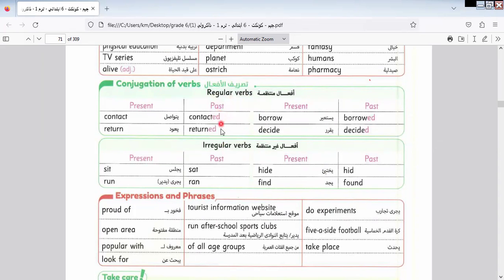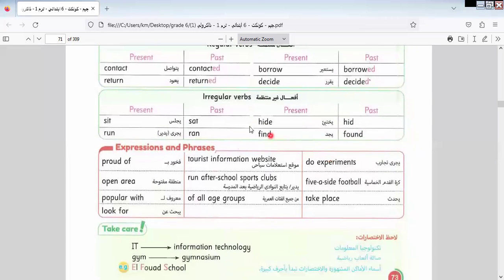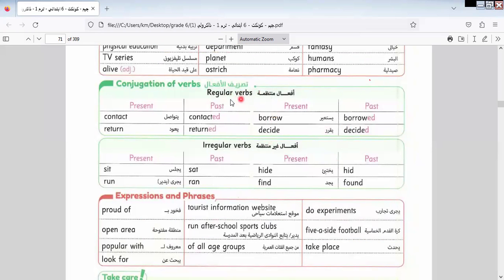The regular verbs add -ed only to the verb, but irregular verbs change completely, like what? Sit, sat, run, ran, hide, hid, find, found, drink, drank, go, went. So the verb changes as a whole, okay? In the irregular verb, the verb changes as a whole. But in the regular verb, the verb adds -ed only, like this: contacted, returned, borrowed, decided, watched, and so on.